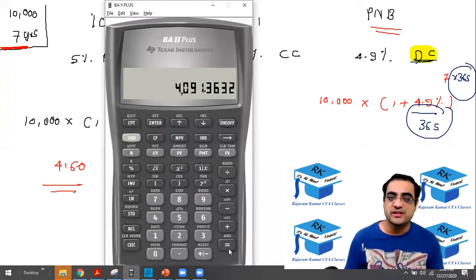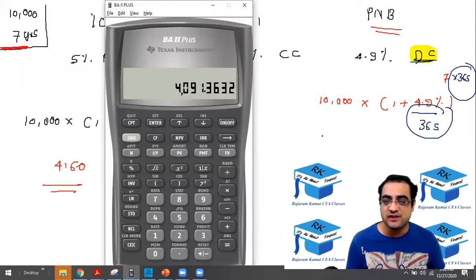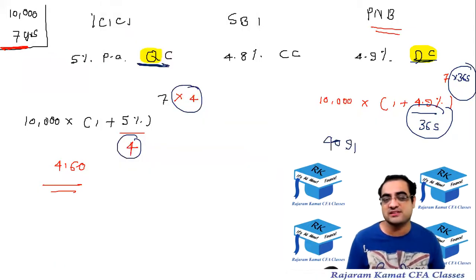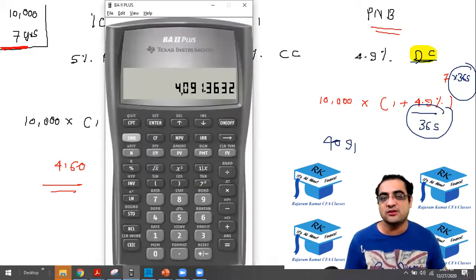So the interest which PNB is offering me is 4091, which is lower than what SBI is offering me, 4160. So this is offering me 4091, which is less as compared to SBI. So PNB, I'm not going to choose to invest. I'll do the calculation one more time.